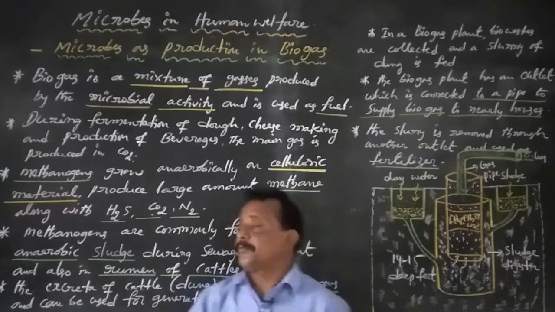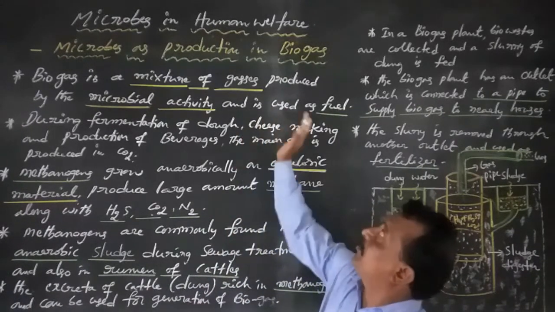Okay, now, thank you. This is microbes in the production of biogas.